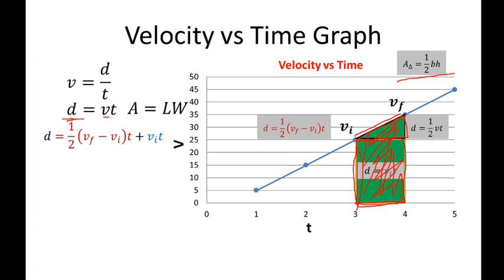So here it will also be 1/2 times velocity. The base is time, which is 4 minus 3, and the height is velocity final minus velocity initial. To expound, that is velocity final minus velocity initial times time. Okay, do you follow?